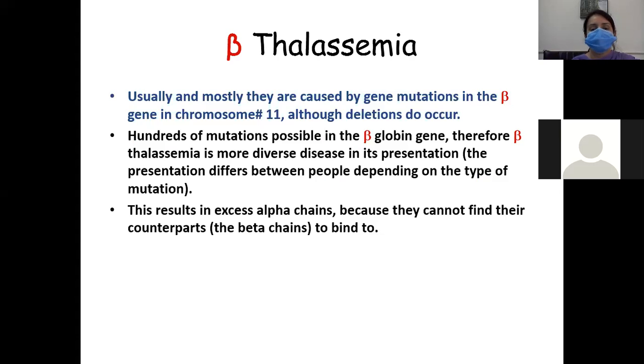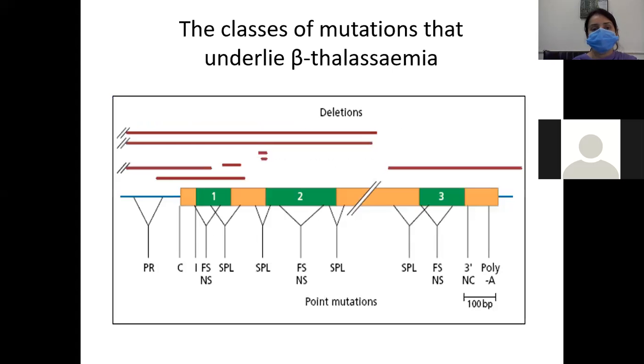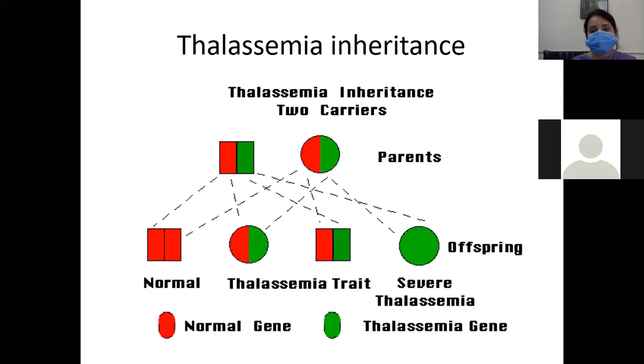So this results in excess alpha chains because they cannot find their counterparts. There are only alpha chains and there will be no counterparts. What are the counterparts? In a normal adult, these are the beta chains. They will not be available to bind. So these are the classes of mutations that underlie beta thalassemia. You can see there are some deletions and point mutations that can occur in beta thalassemia cases.